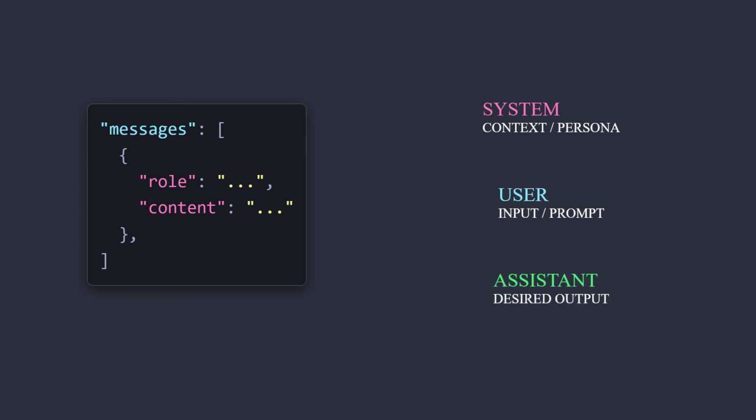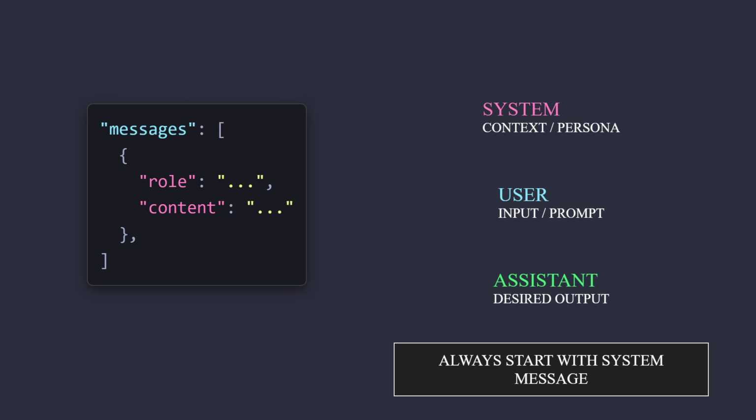The assistant role provides the desired output response. This specific structure is non-negotiable for effective supervised fine-tuning. Ensure every conversation starts with a system message for best results. Fine-tuning Llama 3 8B demands efficient memory management on standard GPUs.